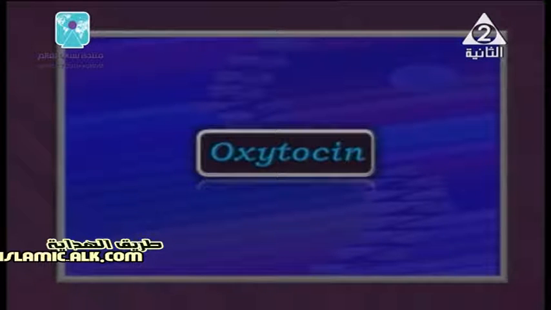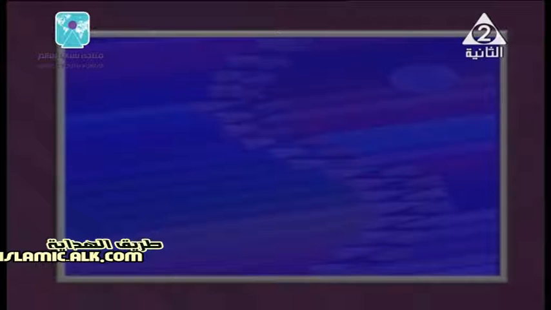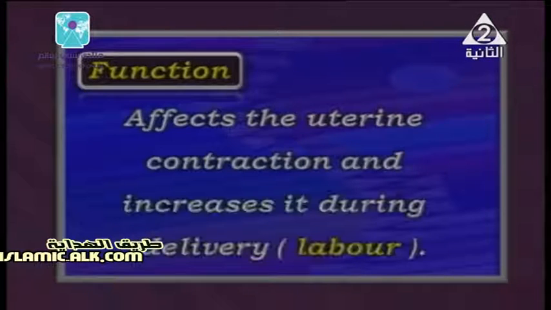The other one, oxytocin, has an important function because it affects the uterine contraction and increases it during delivery or labor. I mean the process of delivering a baby. It has an important function to increase the contraction and relaxation of the mother's uterus to deliver the baby outside the body.